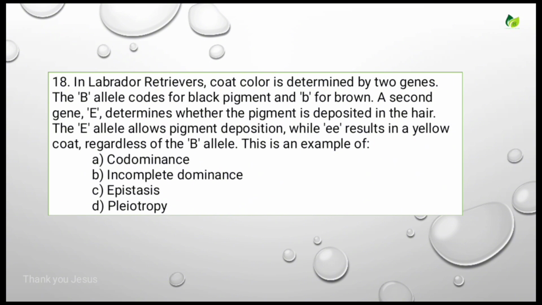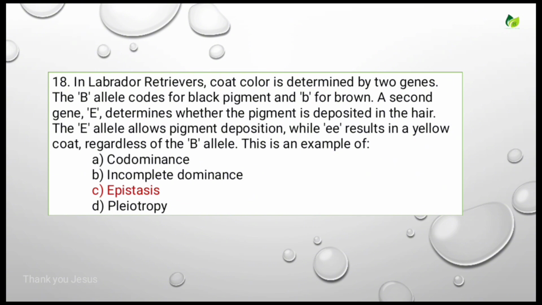The capital E allele allows pigment deposition while small e results in a yellow coat regardless of the B allele. This is an example of. Options are codominance, incomplete dominance, epistasis, pleiotropy. For this, the correct answer is epistasis.